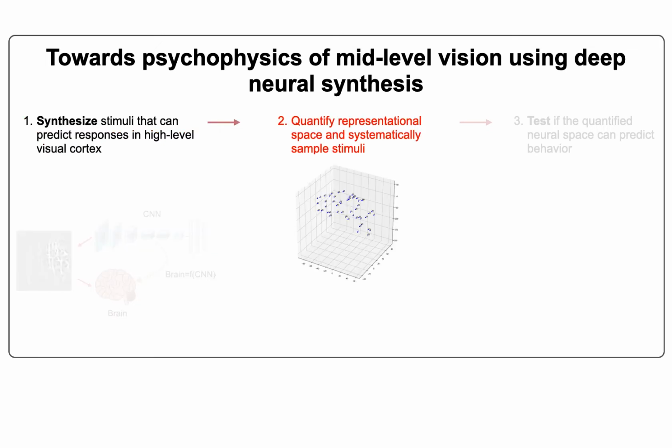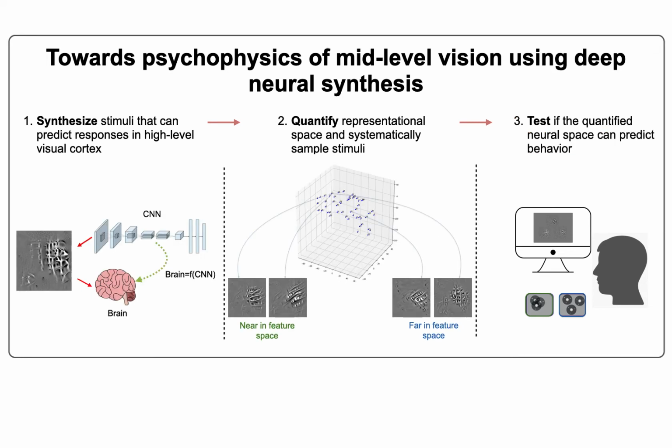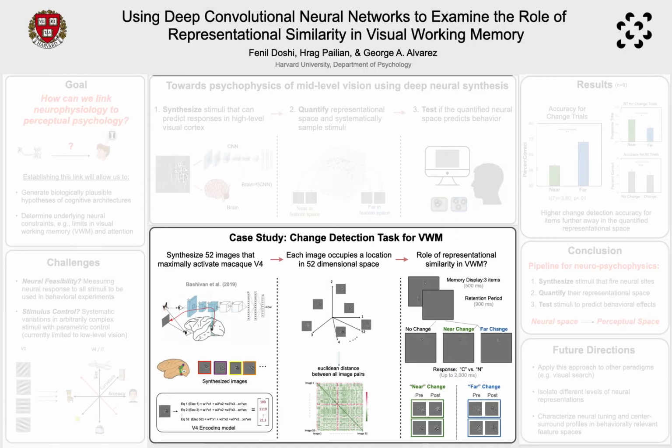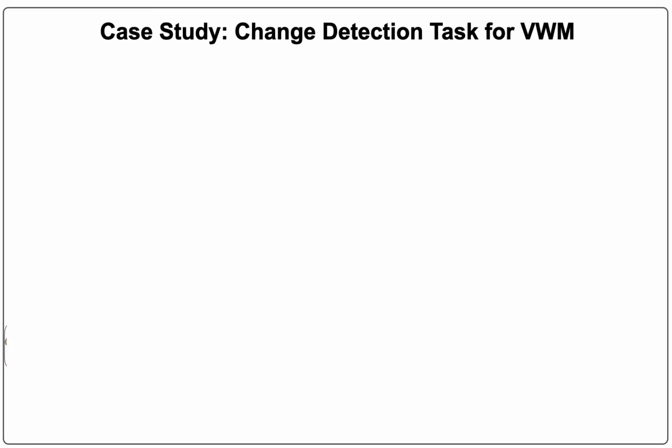We then quantify the representational space occupied by these synthesized images, which lets us access and systematically sample the stimuli from it. We can then just go ahead and test if the quantified neural space lets us predict certain perceptual effects using different behavioral paradigms. So we use this three-step approach of image synthesis, quantification of representational space, and behavioral experimentation and demonstrate its functionality using a case study of change detection for visual working memory.